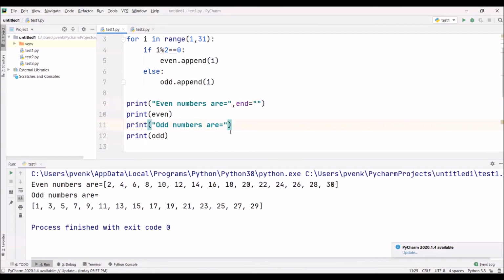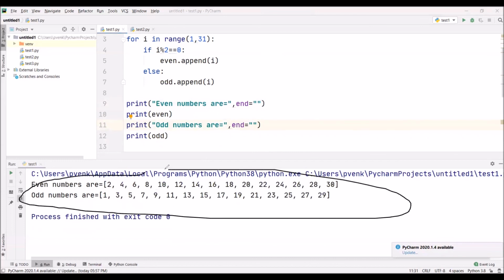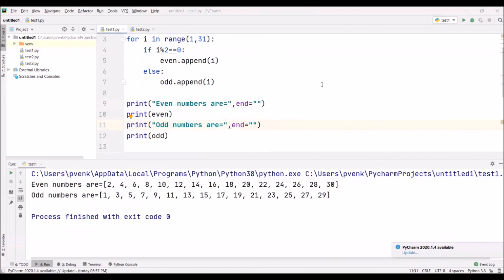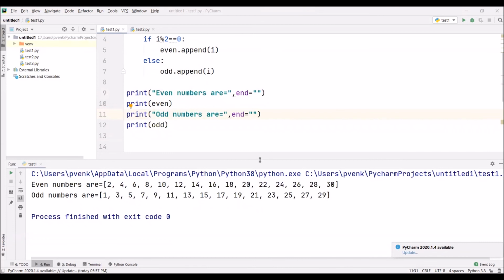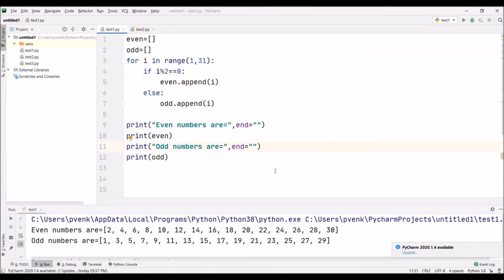Here also I can give that. Now end equal to, I am giving double quotes. So now if I execute, odd numbers are printed. This is how we can use lists, and we can append the odd and even numbers to the empty lists, and we can print the even and odd numbers by using print. So in this we have learned how to use lists in the for loop, and how to append each and every even and odd number, and how to print.